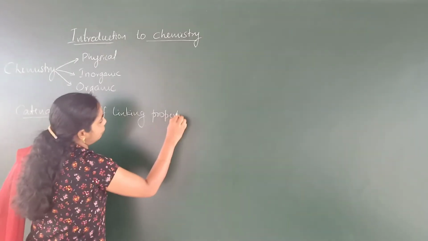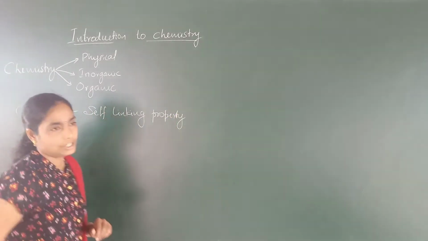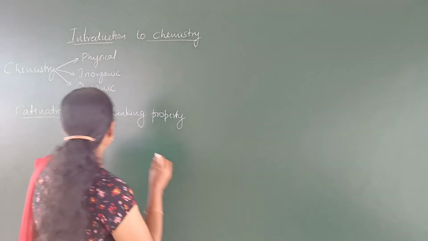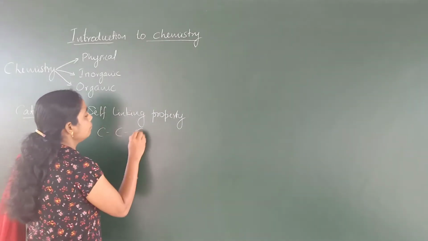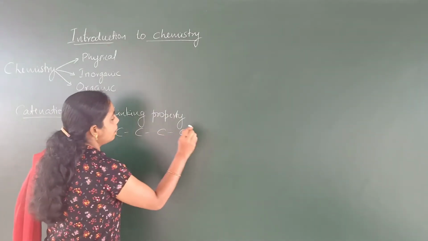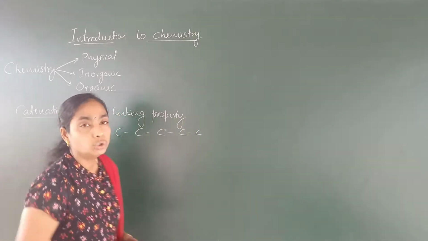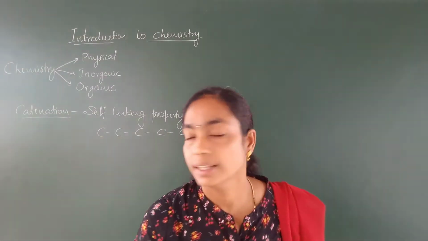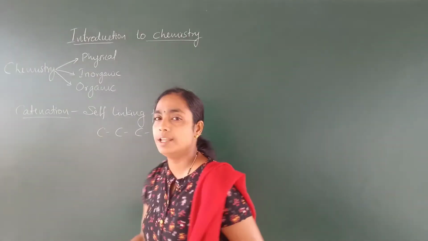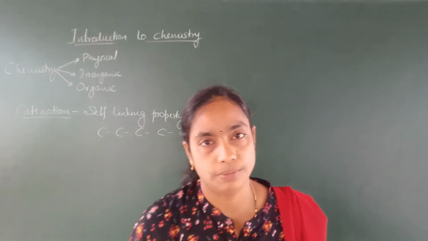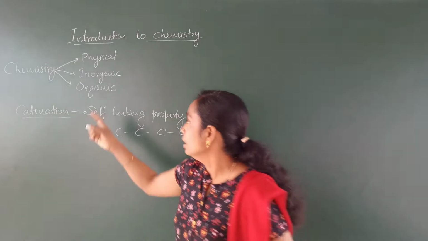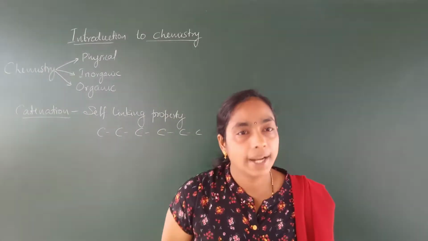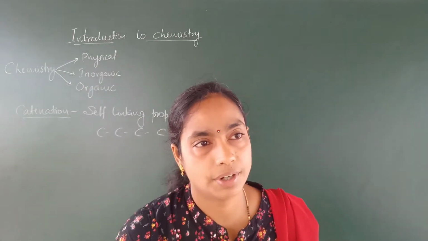Carbon can link with a large number of the same carbon atoms through covalent bonds. This property of carbon is called catenation. That is regarding the branches of chemistry.